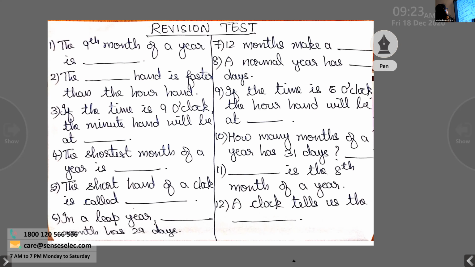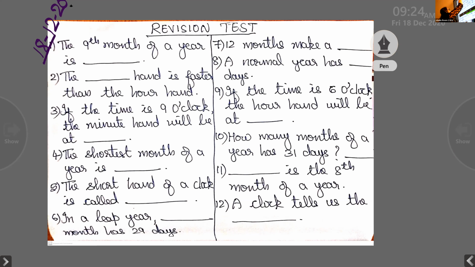Before that, you just put today's date, dears. Today's 18, 12, 20. Then on the other side, write 12, and for writing your mark, leave little space.